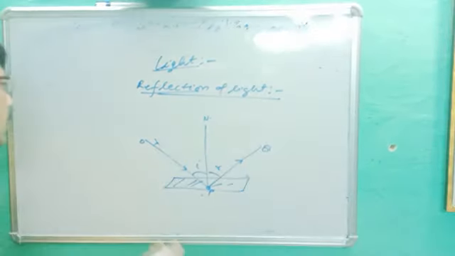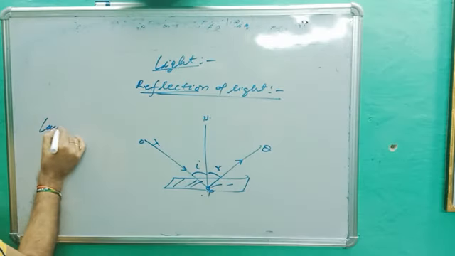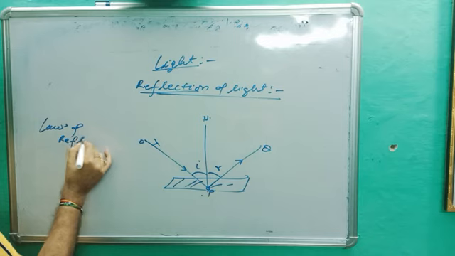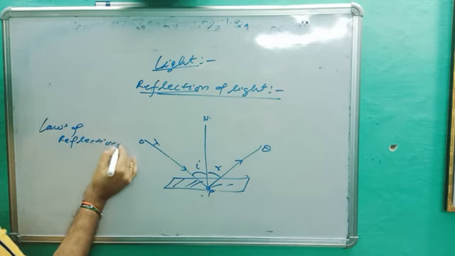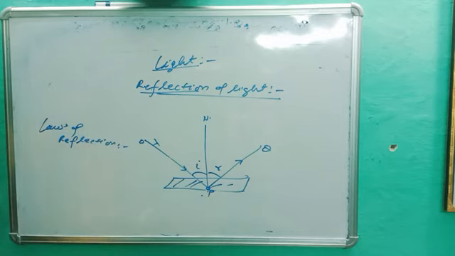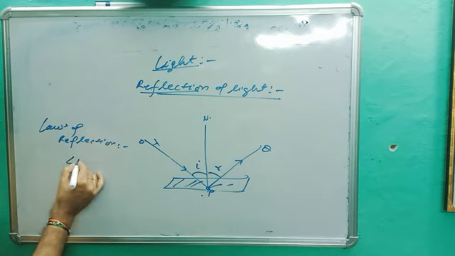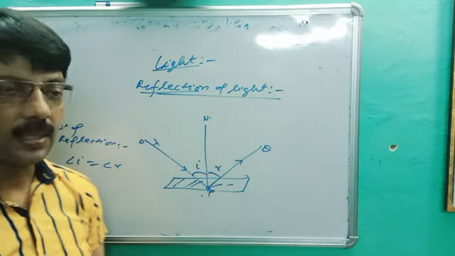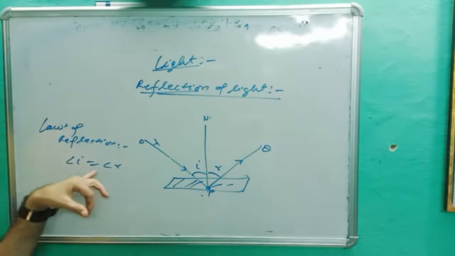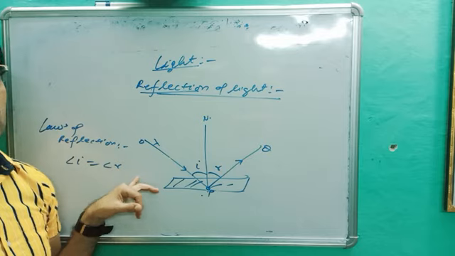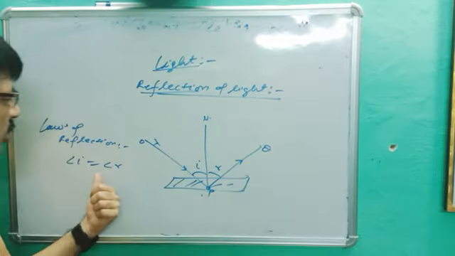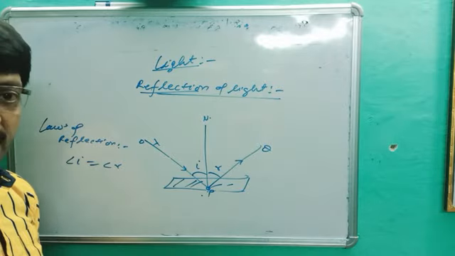Are you getting? Next, laws of reflection. So first law, always angle of I is equal to angle of R. Note down the point. Many times the question is asked, what are the laws of reflection? Always angle of I is equal to angle of R, which is true for all types of surface.